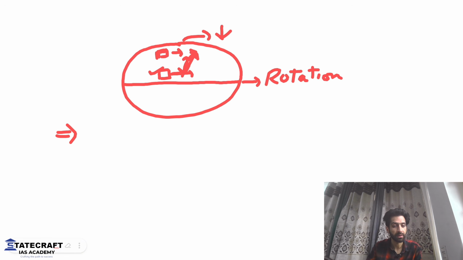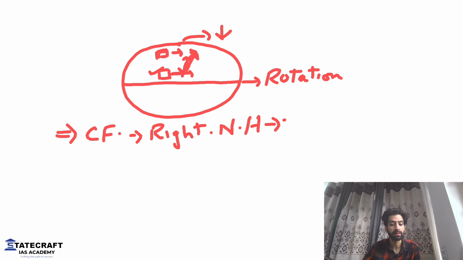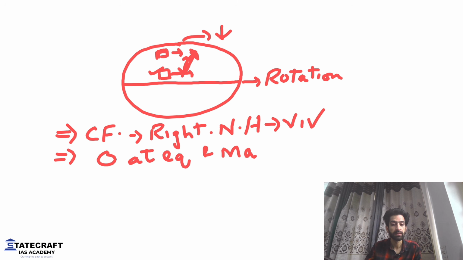Long story short, Coriolis force deflects everything towards right in northern hemisphere and vice versa in southern hemisphere. That means towards left. That's number one thing. Number two, it is zero at equator and maximum at poles.